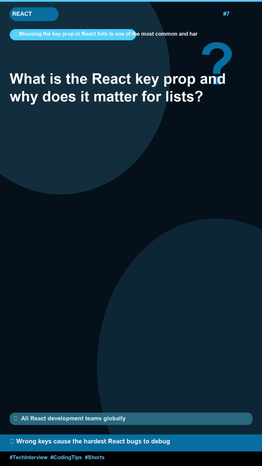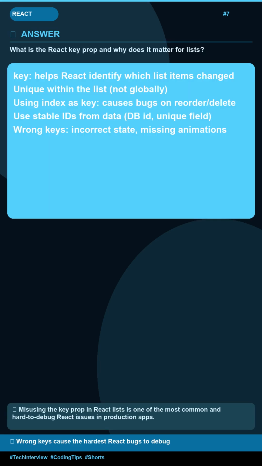Here's the answer. Key. Helps React identify which list items changed. Unique within the list. Not globally. Using index as key causes bugs on reorder, delete. Use stable IDs from data.